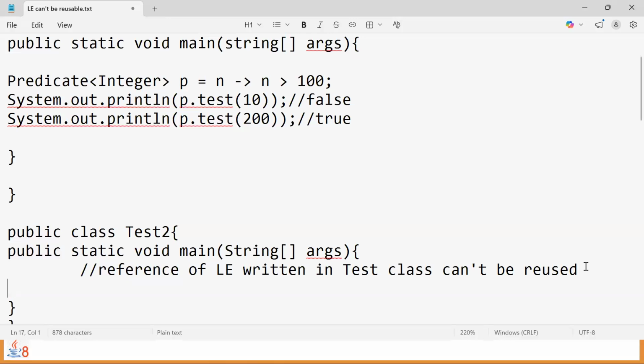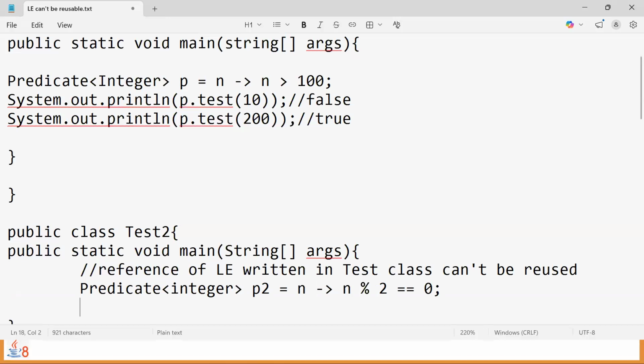Because it's not possible to reuse it, what are we supposed to do? We have to go for a Predicate, then use Integer as the generic type. Of course, I'll change it. Then equals, then again go for lambda: number, modulo 2 double equals 0.